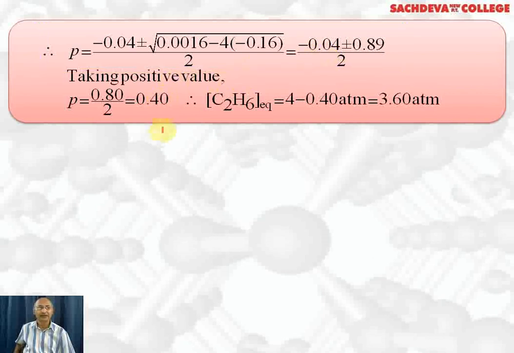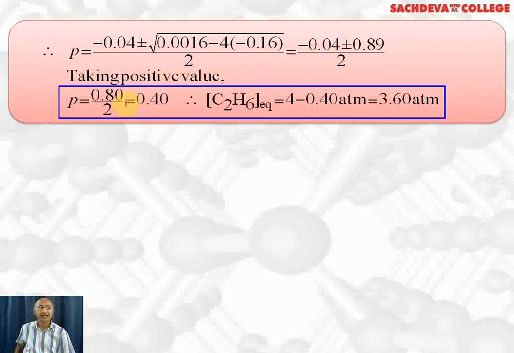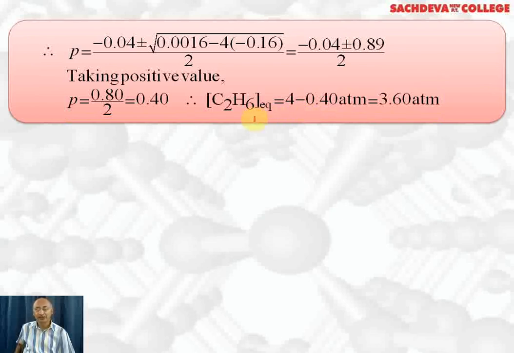Taking the positive value, P comes out to be 0.80 divided by 2, that is equal to 0.4. So the equilibrium concentration of ethane will be 4 minus 0.4, that is 3.6 atmosphere. This is actually the partial pressure of ethane, which is directly proportional to its molar concentration.